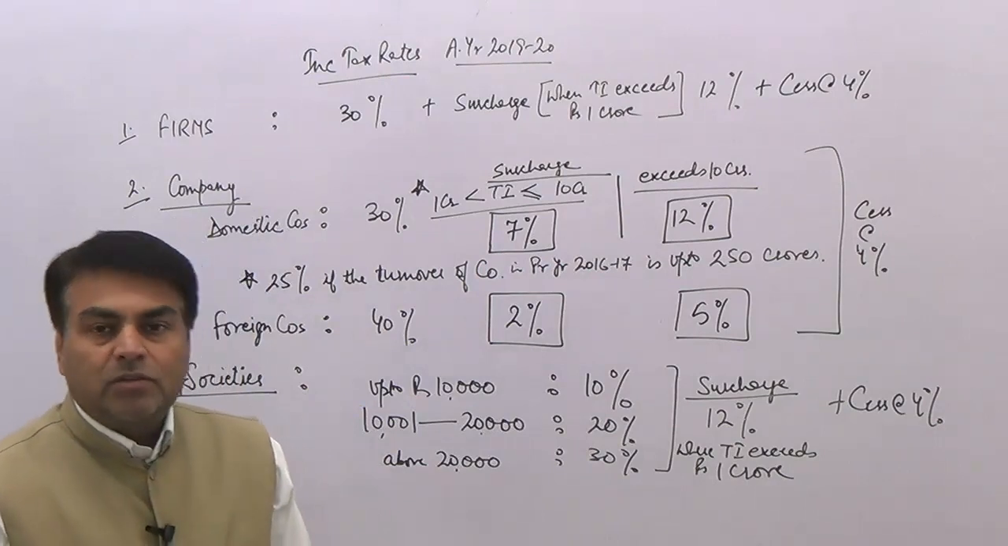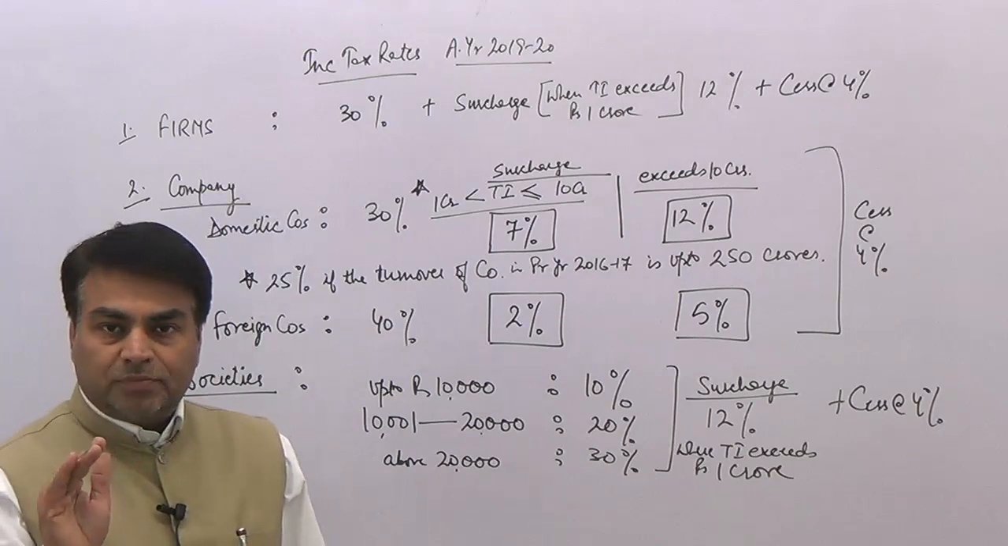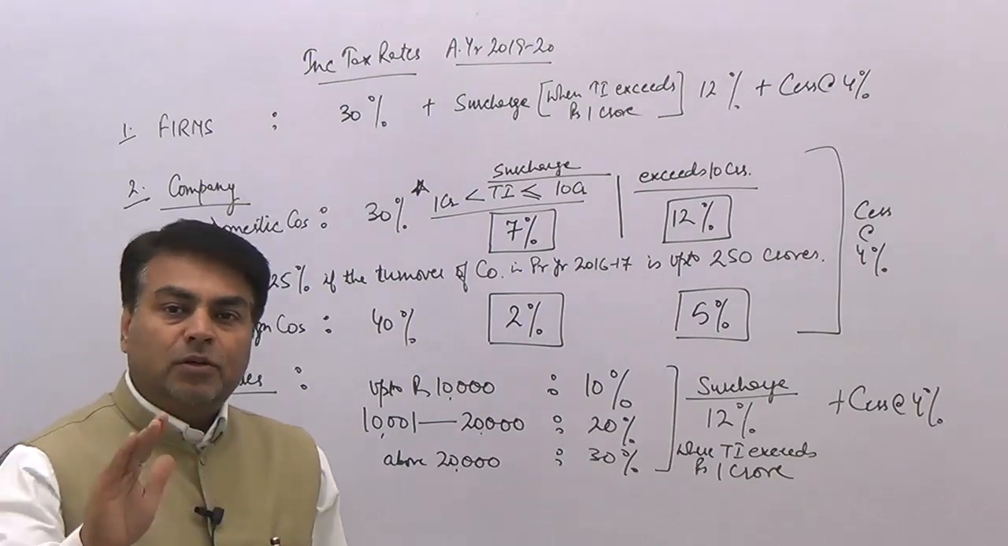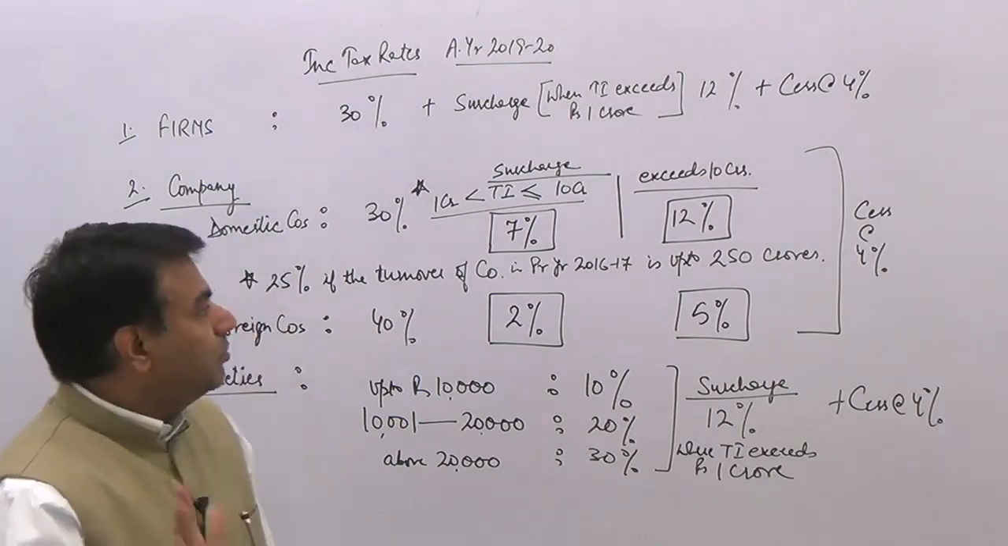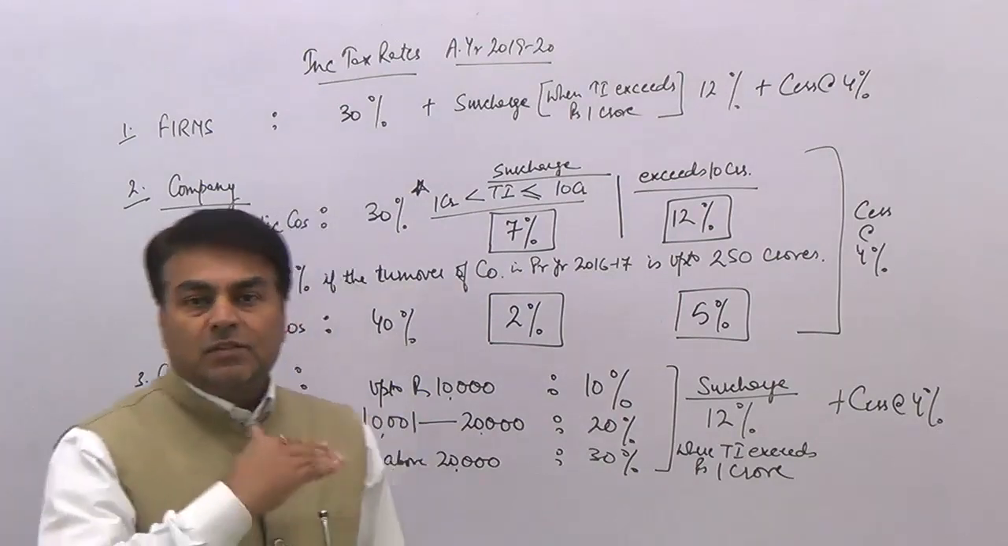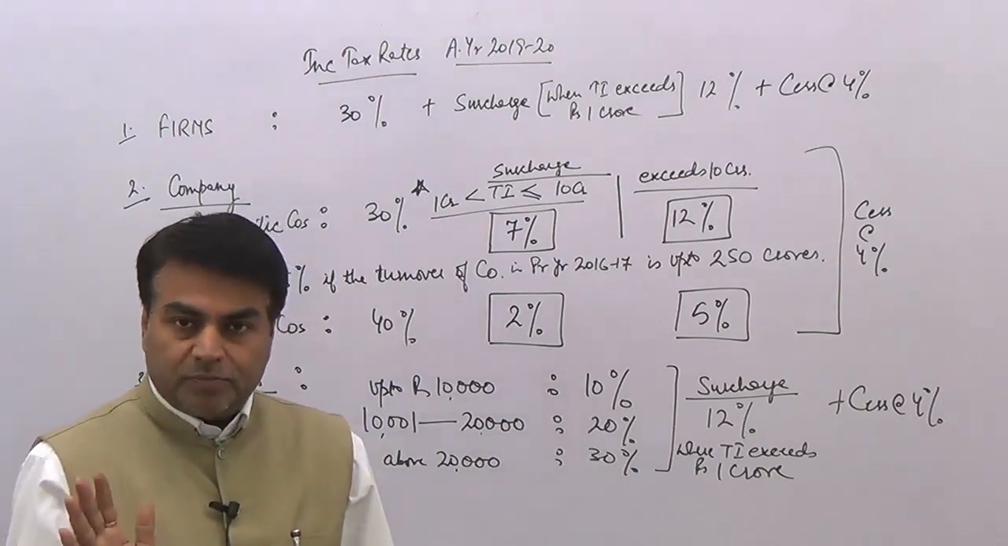Okay. So in case of domestic company, the tax rate is 30%. Surcharge: if the income exceeds 1 crore but is up to 10 crores, the surcharge rate is 7%. If the income exceeds 10 crores, then the surcharge is 12%.